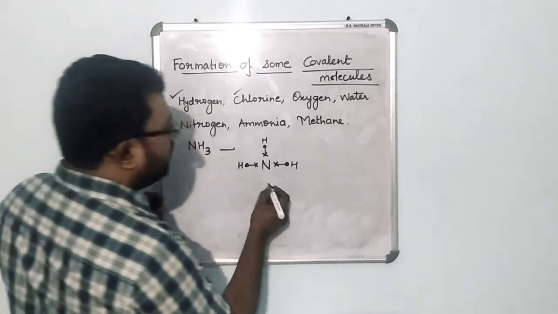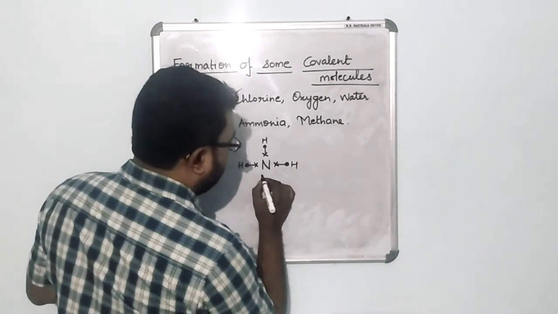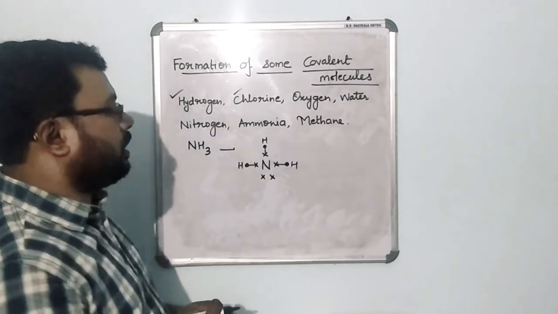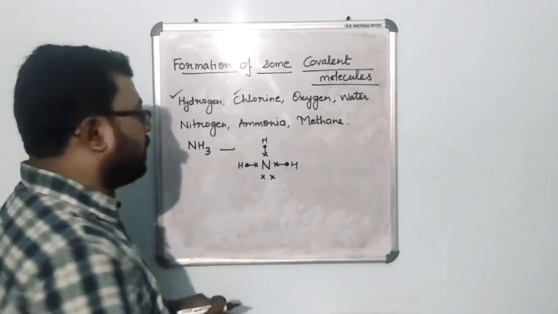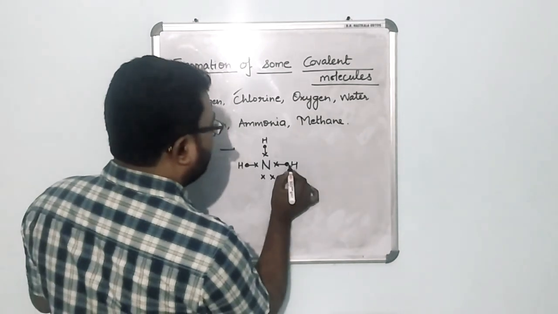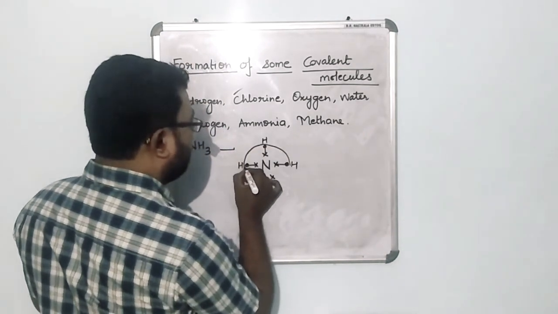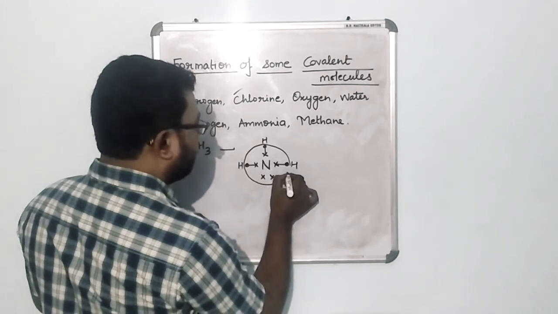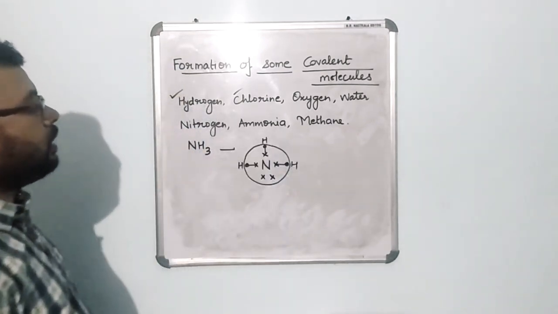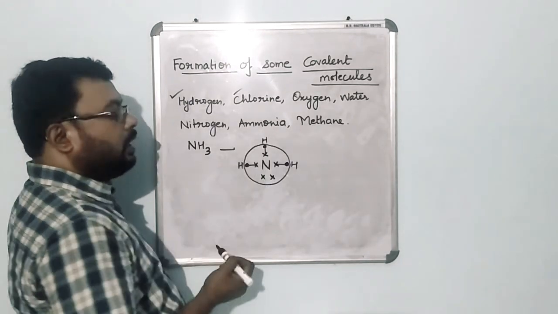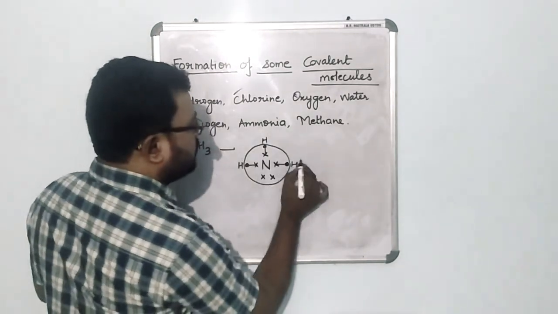Okay, now how many are left? 1 and 2, because nitrogen has got 5 electrons in its outermost shell. Okay, so now nitrogen is going to take all these electrons in its domain, see, like this. So now count the number of electrons: 1, 2, 3, 4, 5, 6, 7 and 8. Okay, so nitrogen is satisfied.